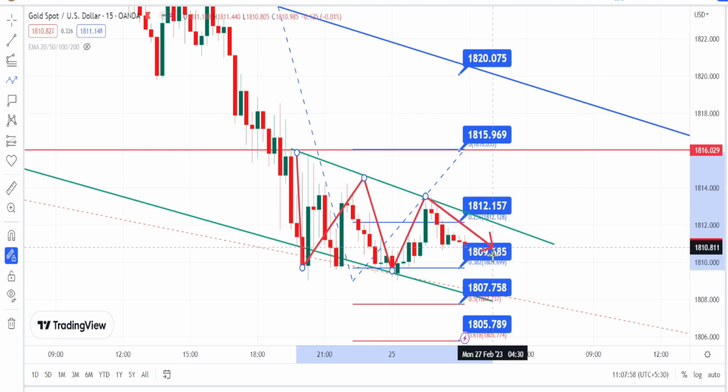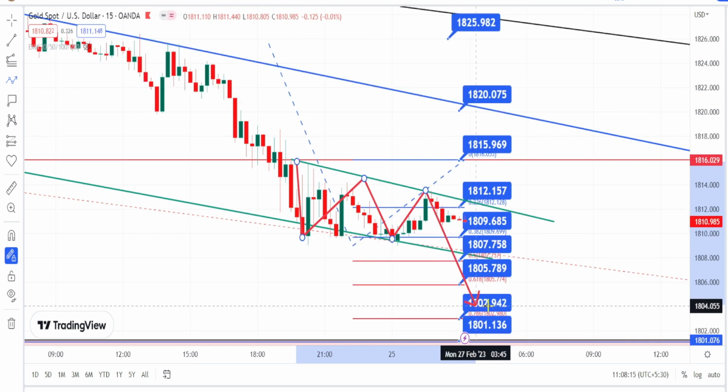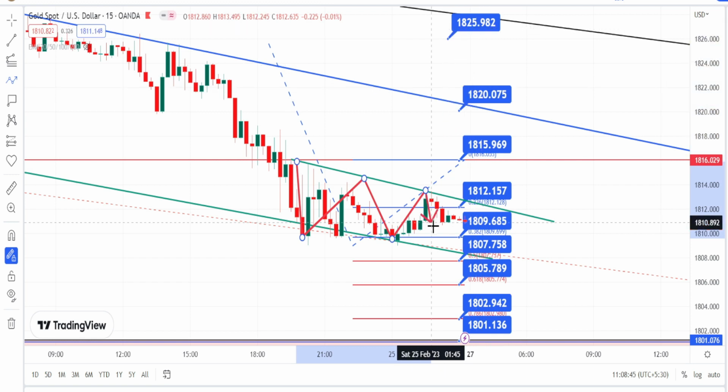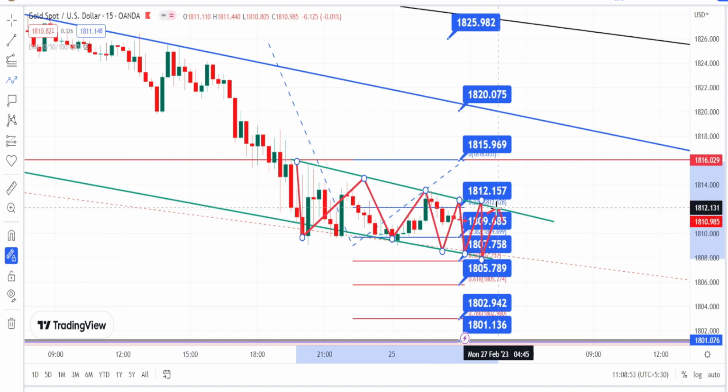And if the price action gives a breakout on the bearish side, breaking the support level of 1809, next level of support is going to be around 1807, 1805, 1802 and 1800. And on the bullish side, if the price action breaks the resistance level of 1812 and continues its bullish side retracement, next level of resistance is going to be around 1815, 1820 and 1825. And currently the price action is under a consolidation within this support and resistance line from the 30 minutes time frame and 15 minutes time frame.